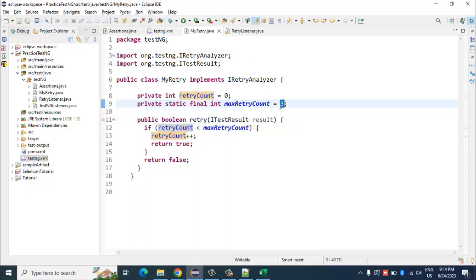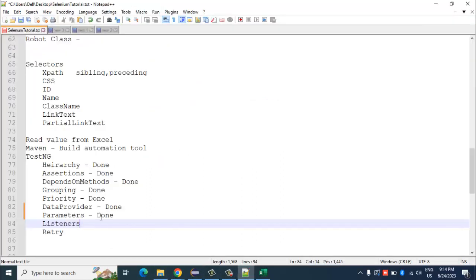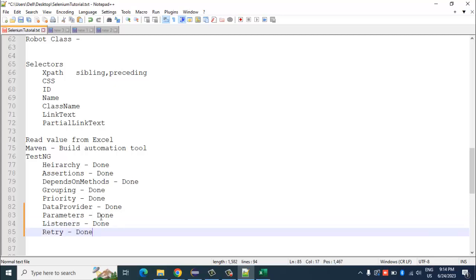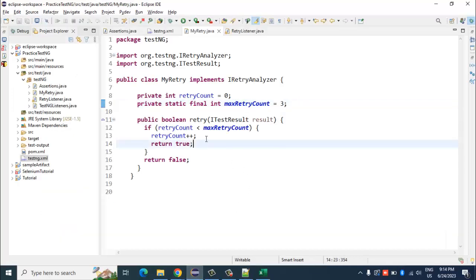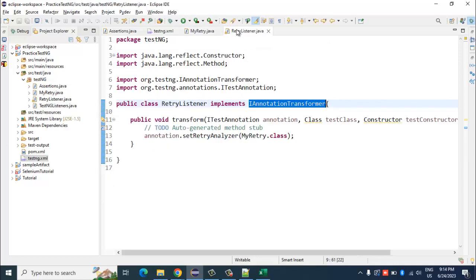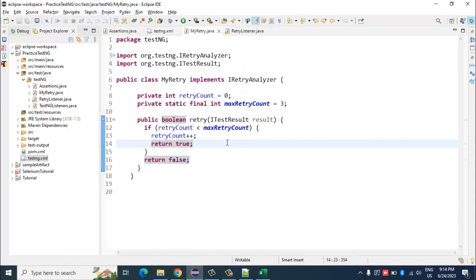Okay, any questions, anyone? I think I have completed what I planned to cover today. Hello. Yes. I have some questions related to the retry mechanism. I'm a little bit confused. So the flow will be like, first it will go into the ITestTransformer. First the retry listener file will be executed. And out of that it will go into the MyRetry. Correct. And after that, it will go into the class file.